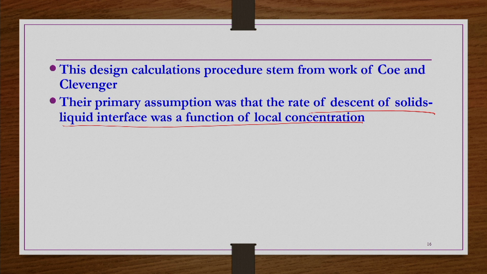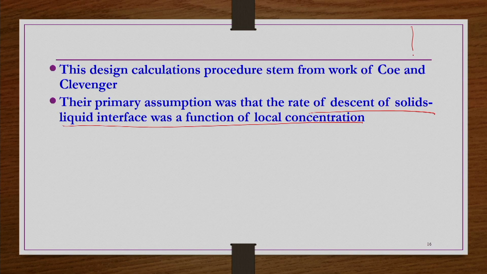Obviously, we have seen that it is a function of local concentration, because initially the particles are settling very fast, and then the interface height gradually decreases. This is what we have seen.